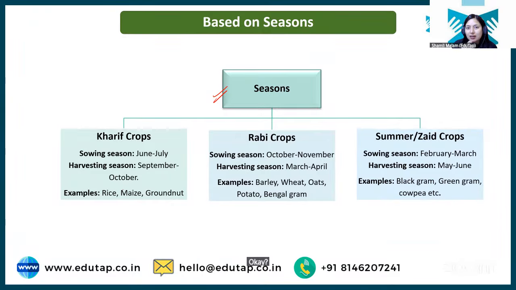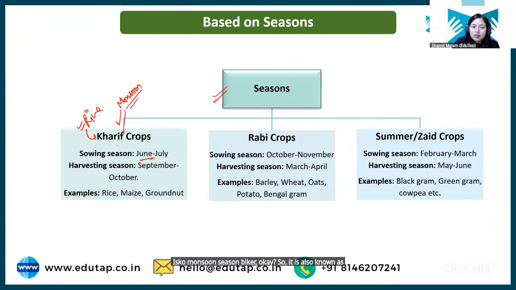Like for example, rice. Rice is usually sown in Kharif season. Why? Because the Kharif season starts when your monsoon arrives. It is also known as monsoon season. It starts from June and July, right?